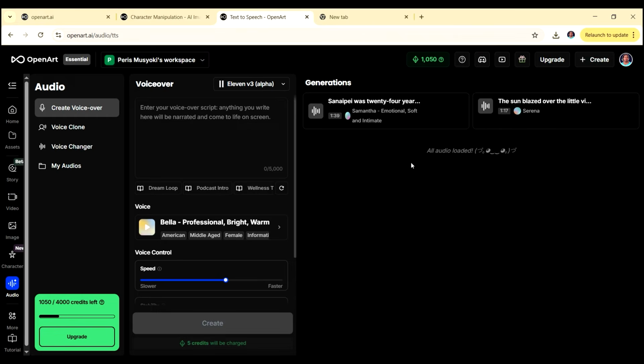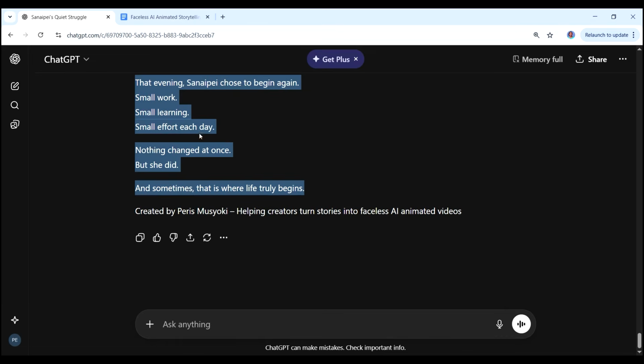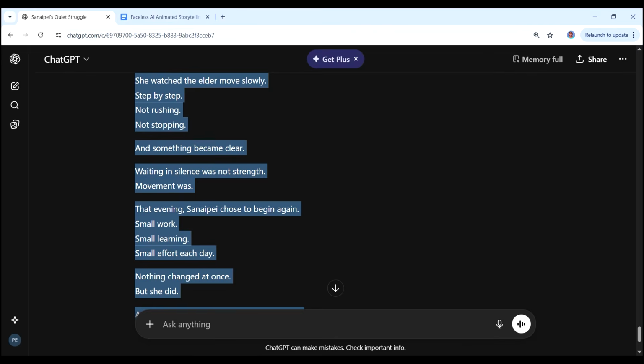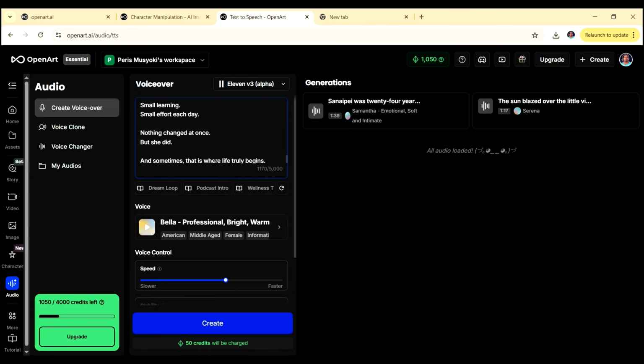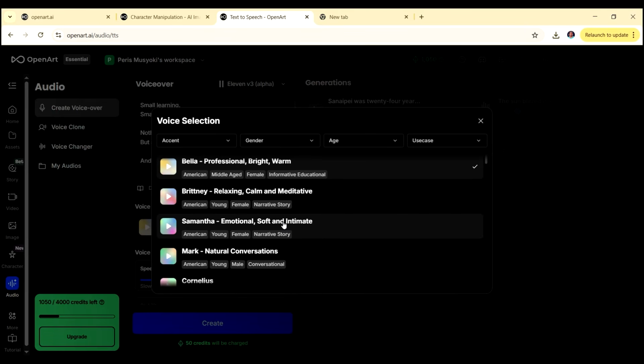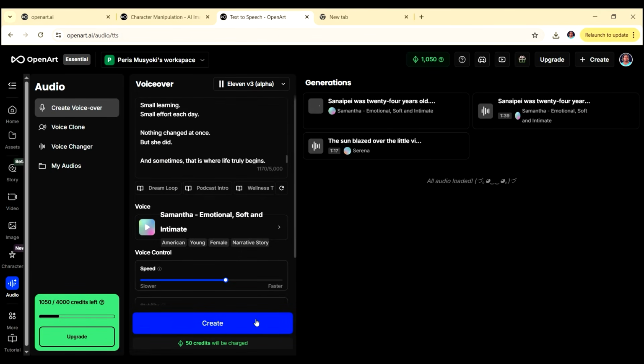Now we're going to go back to ChatGPT, and this is the prompt that you use to get the narration from your story. Extract only the narration from the story above, and then we have some requirements there, and this is the entire story. So I'm just going to copy it, bring it back here, and just paste it. Okay, and now you can choose a voice that you'd like to use. So we have many voices here, and you even have some filters that you can use to ensure that you get the voice that you're looking for. So I just went with Samantha here, and then just click on create. The voiceover is going to be added in for you.